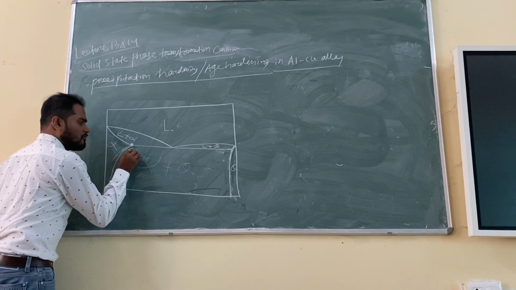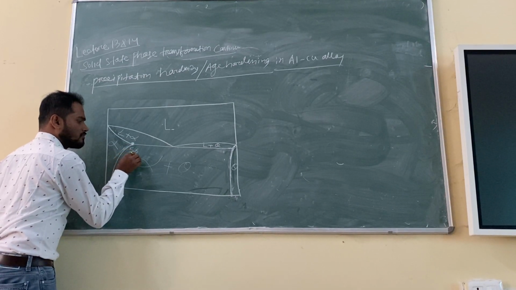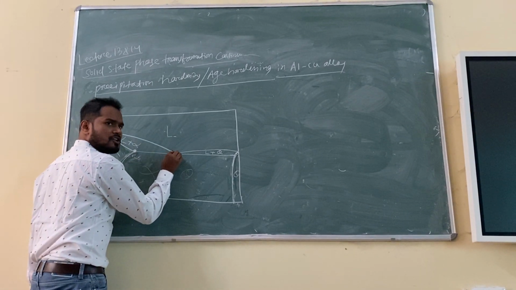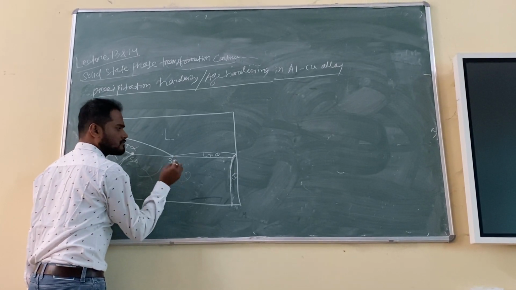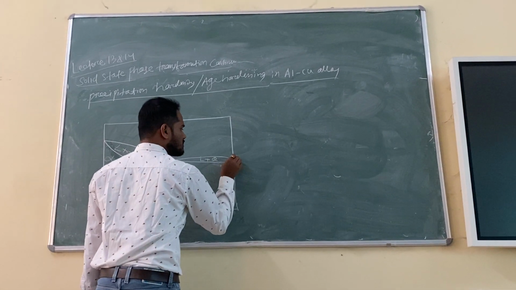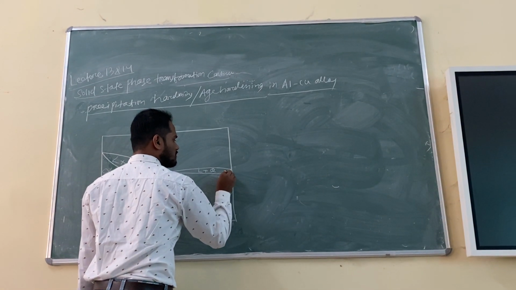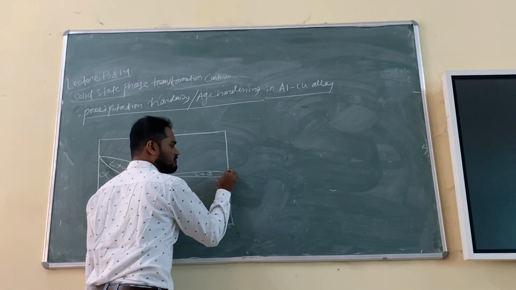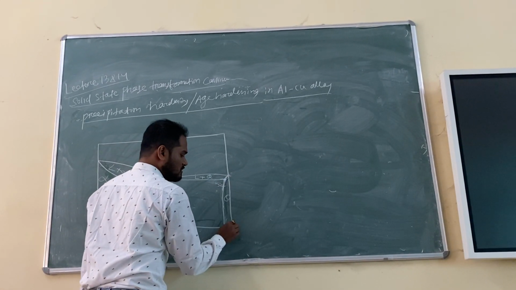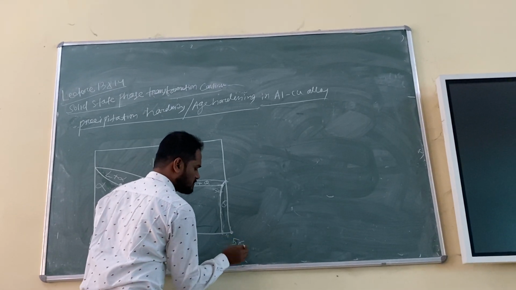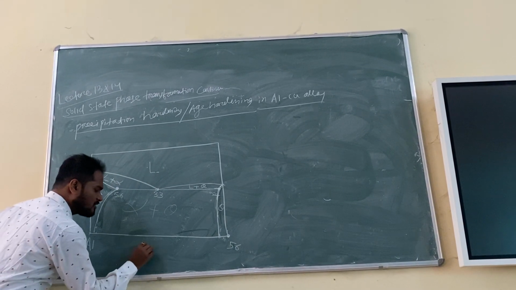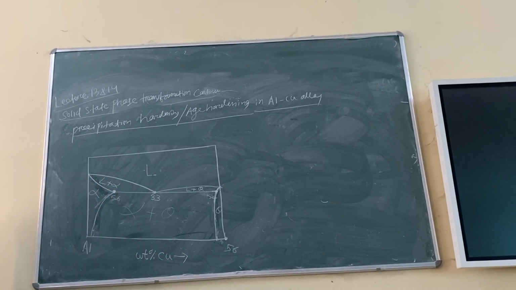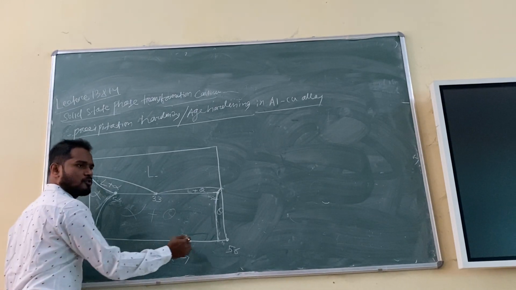This point is 5.6, or 5.5? 5.6. This point will be 32 or 33? 33. And this point will be how much? 52. And this will be, I think, 56. So I can simply write weight percentage of copper. 100% aluminium, and you are increasing copper slowly.